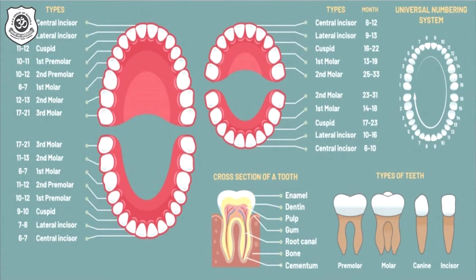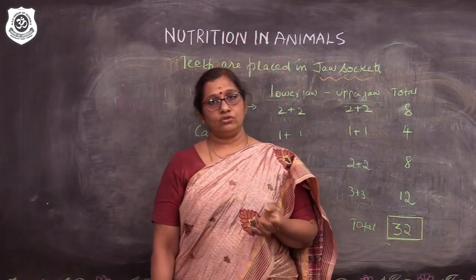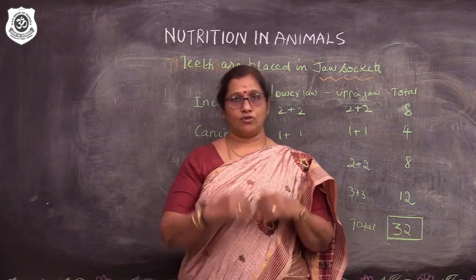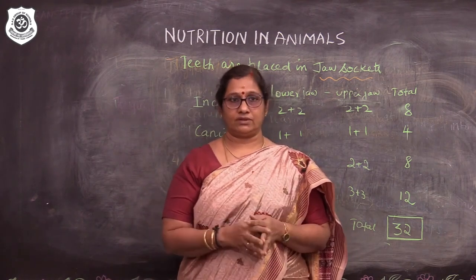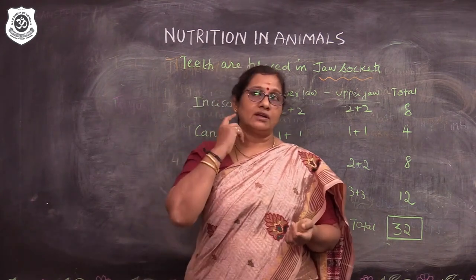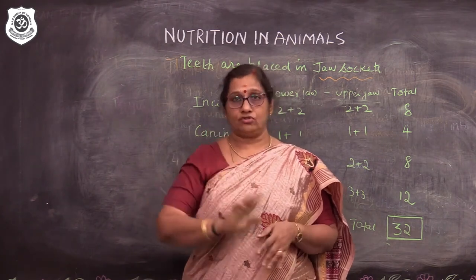Students, if you look at the next picture, you can see how the teeth are arranged inside our mouth. And when you take a cross section, what are the parts? It is clearly given, with a picture of all the teeth: incisors, canines, premolars and molars. The first set of teeth grows during infancy. That is called milk teeth. They fall off at the age of 6 or 7. Next come the permanent teeth. The last 4 molar teeth at the end develop at the age of 18.